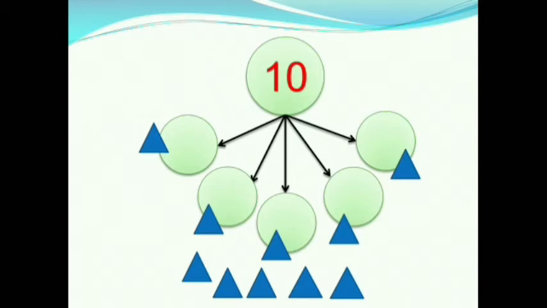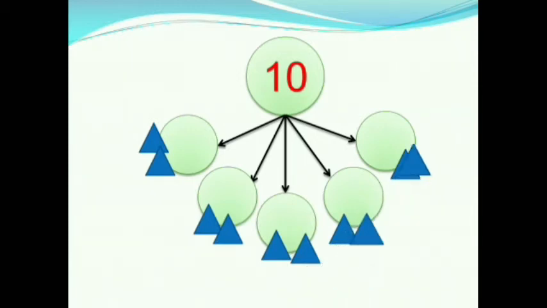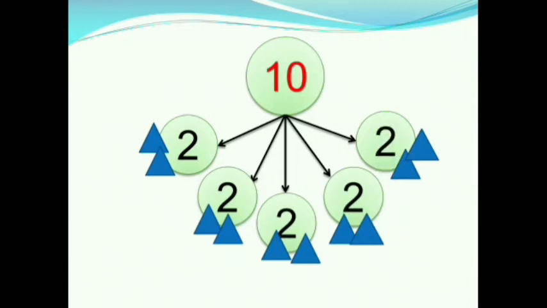Again we will keep one triangle in each part. Now all triangles are over. Now each part has 2 triangles. So we will write 2 in each circle. Therefore, when we divide 10 in 5 equal parts, we get 2 in each part.